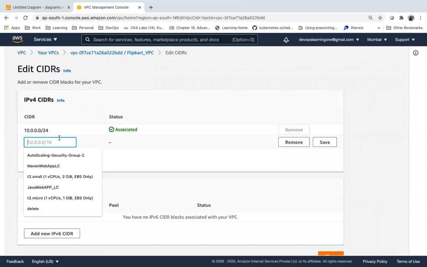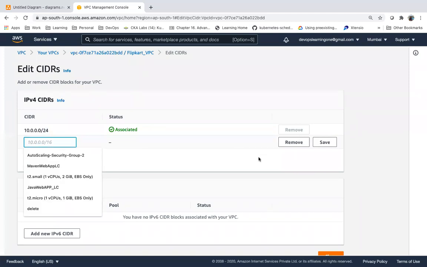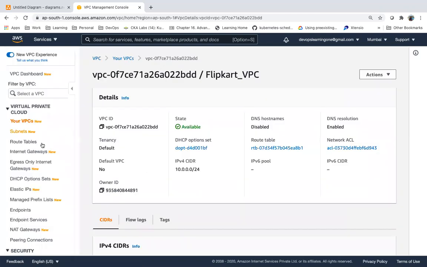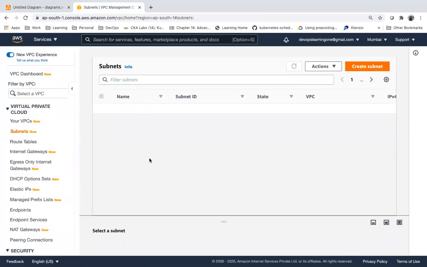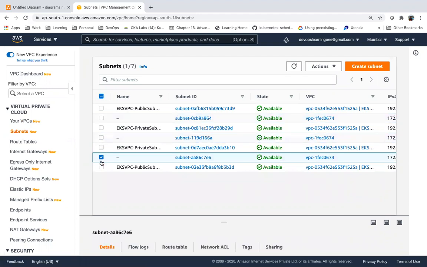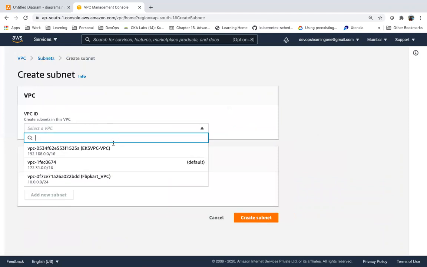Another range here. You cannot modify this one. Instead, you can define another range. Okay. So now I need to create a subnet. Let me create a subnet. These are for different VPCs. I want to create a subnet for this VPC.